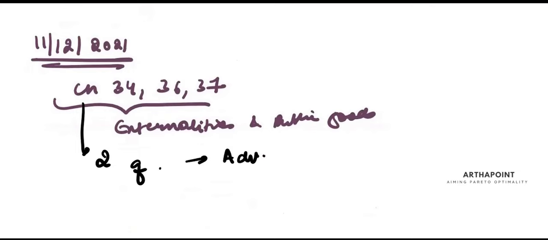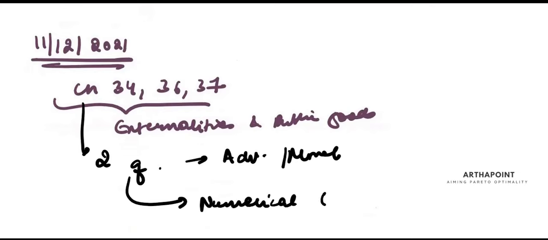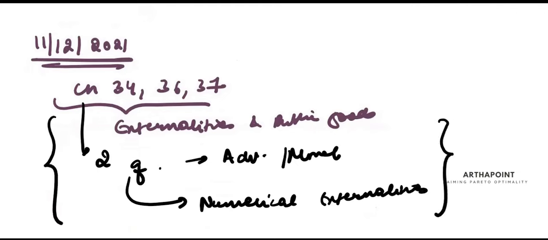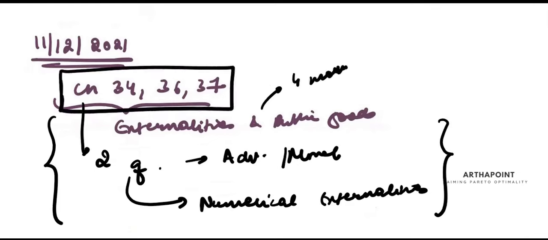One was on adverse selection moral hazard, and one was a numerical on externalities. So you will definitely get some questions from here. 2 questions means 4 marks were covered from just these 3 chapters. So you have to focus on these chapters.